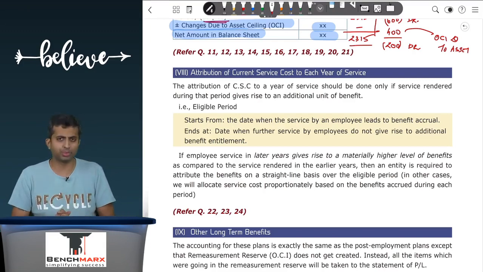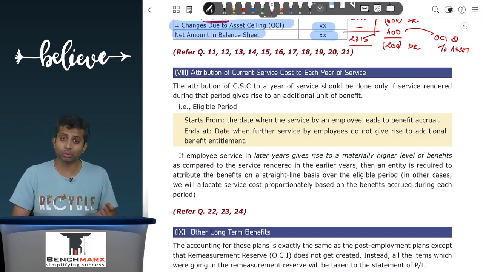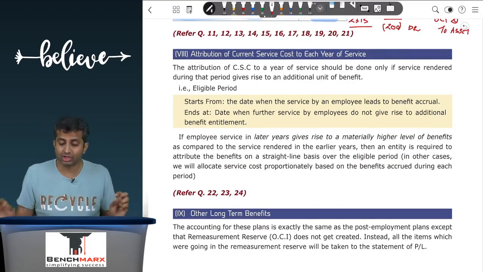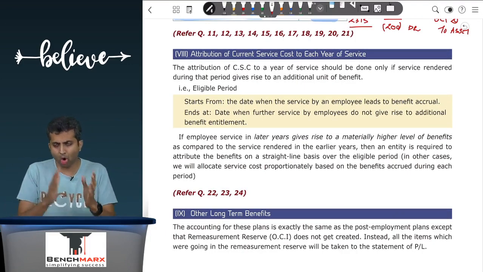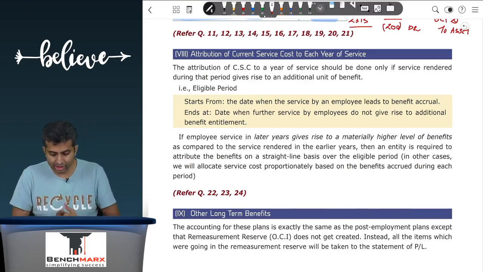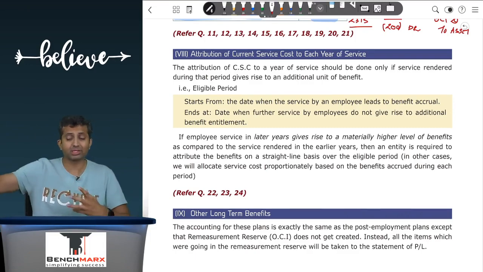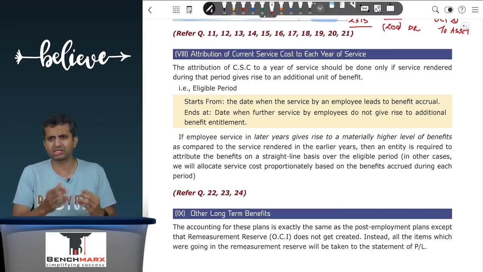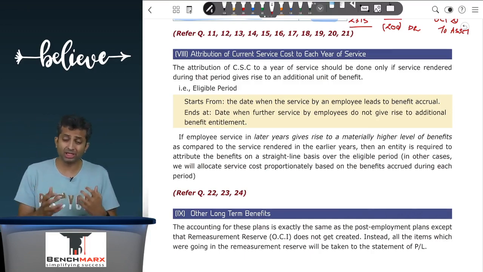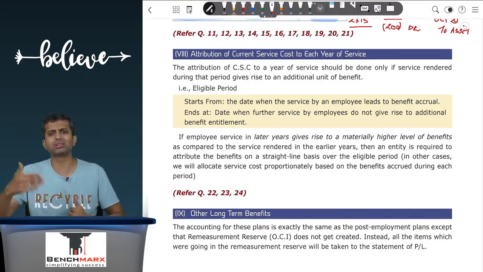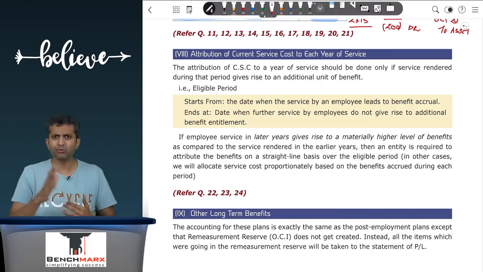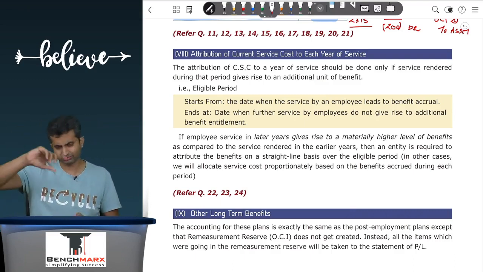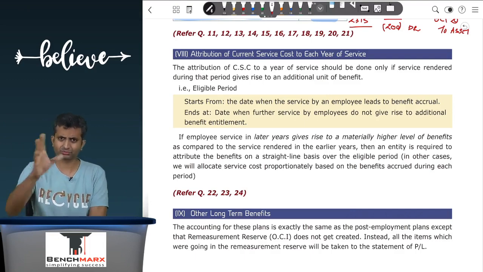Now, in certain problems, especially there are 2 problems in your study material where the benefits are different for different years, in which case the standard says that if employee service in later years gives rise to a materially higher level of benefit than that of the earlier years, then you do straight line. Like there's a sum of medical plan in your material where it is told that if an employee has rendered more than 10 years of service, then he gets, for example, 10% of the medical reimbursement. If he has rendered more than 20 years of service, he gets 50%.